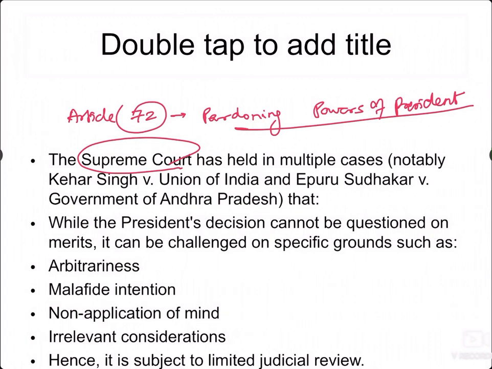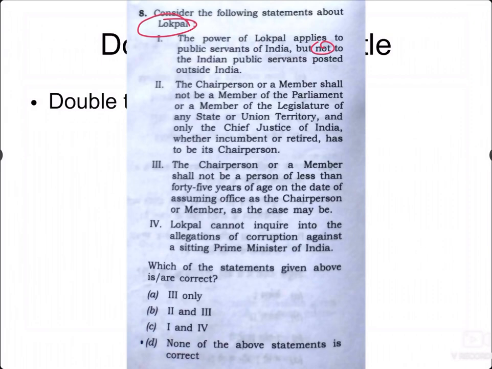The next question is on the Lokpal Act. The Lokpal Act was passed in 2013 for civil government servants. The power of Lokpal applies to public servants but not to Indian public servants posted outside. It's a wrong statement because it applies to everyone. The second is, you have to choose which statement is right: the chairperson shall not be a member of a house or a state legislature, and only the Chief Justice of India, whether incumbent or retired. So again, this is right.